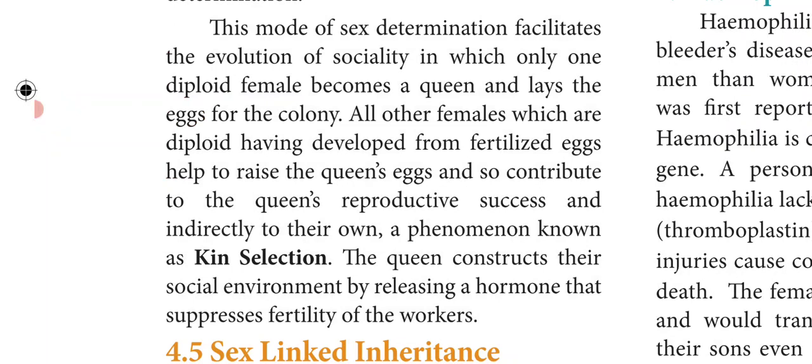and indirectly to their own, a phenomenon known as kin selection. What do we mean by kin selection? We have already learned that the fertilized eggs develop into the queen and workers. The queen lays more eggs for the colony, but the other fertilized eggs, which develop into workers, help to raise the queen's eggs and contribute to the queen's reproductive success and indirectly to their own. This is called kin selection.